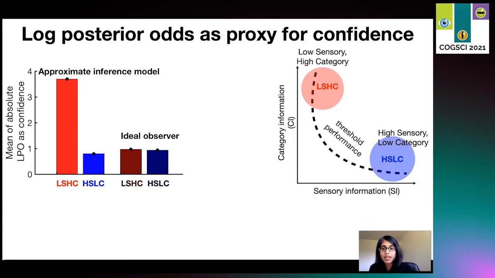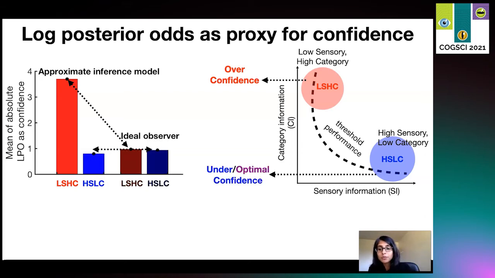Now, going back to our task space, the difference between the mean log posterior odds across the approximate and the ideal observer predicts that our model is overconfident for the LSHC condition due to strong feedback between decision and sensory areas, and almost no difference between the blue bars predicts optimal or underconfidence in the HSLC condition.